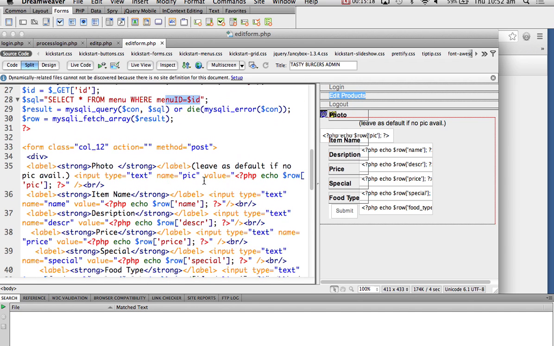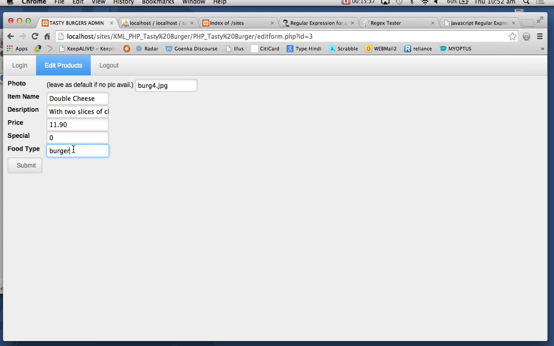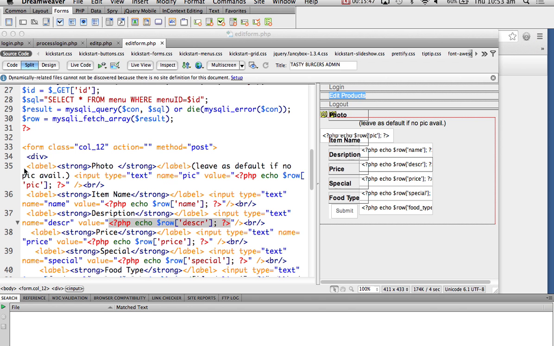And then we put into the field $row pick, $row name, $row description. So you can see this PHP code inside the value field. I'm saying run the query, get the picture, put it here, get the description, put it here, get the value, put it here. And that's what is happening. It is putting these things from the database. I can change this to double awesome cheese, okay? And when I submit it, what will happen?